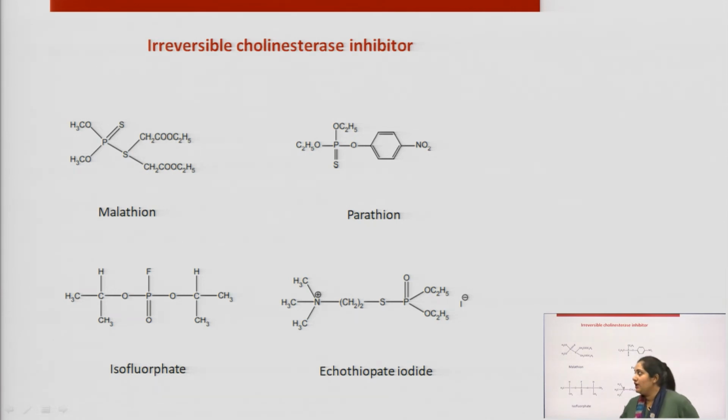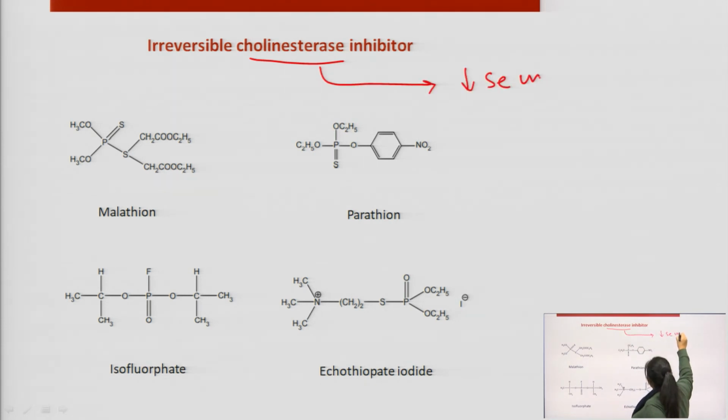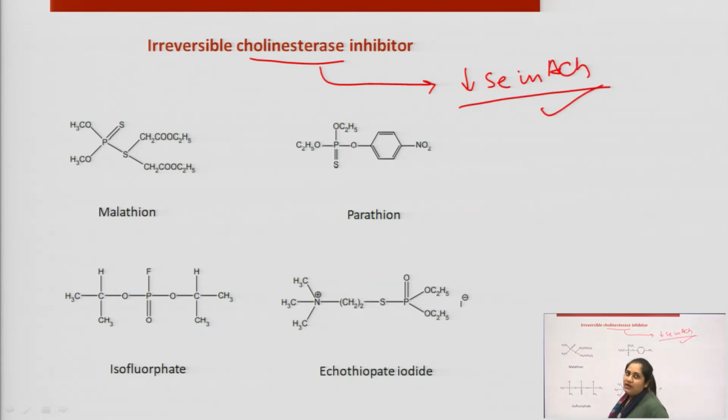Rather, they act on the cholinesterase enzyme and inhibit it. This enzyme is responsible for the decrease in acetylcholine, because it leads to hydrolysis of the acetylcholine. The enzyme acetylcholinesterase hydrolyzes acetylcholine and hence decreases its concentration, so it will definitely act opposite to acetylcholine.